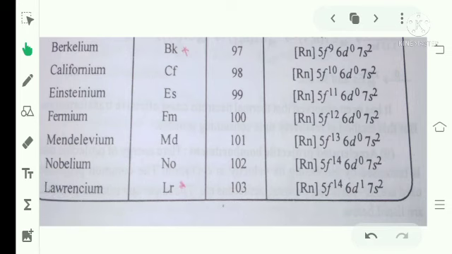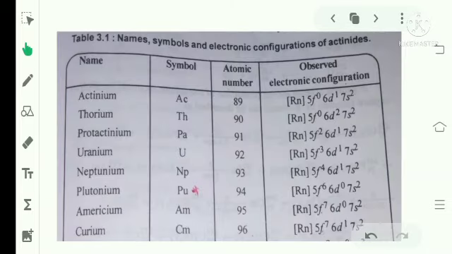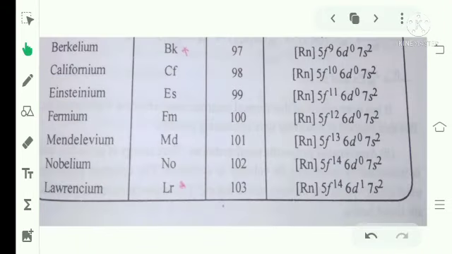The symbols are: actinium Ac, thorium Th, protactinium Pa, uranium U, neptunium Np, plutonium Pu, americium Am, curium Cm, berkelium Bk, californium Cf, einsteinium Es, fermium Fm, mendelevium Md, nobelium No, that is capital N small o, and lawrencium Lr or Lw.